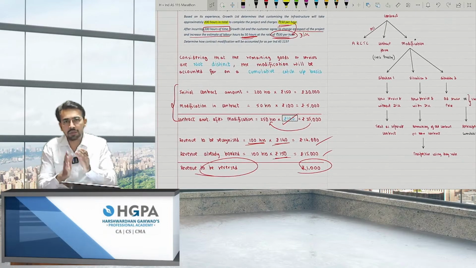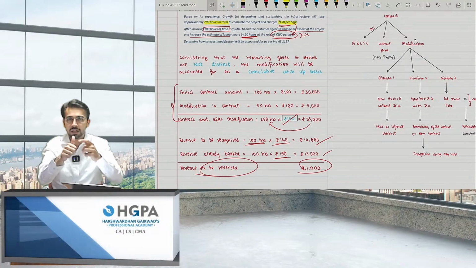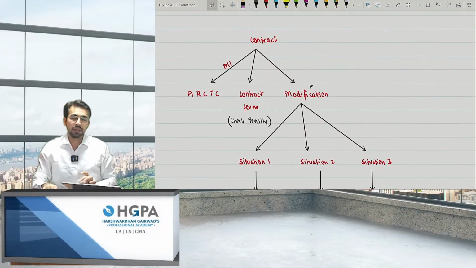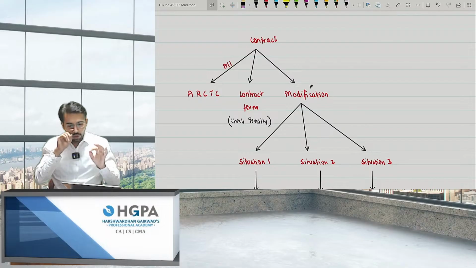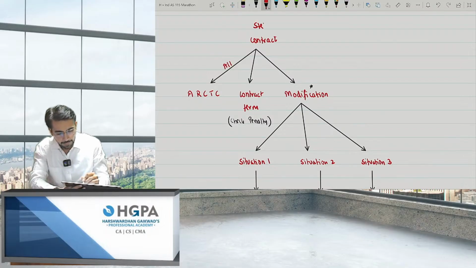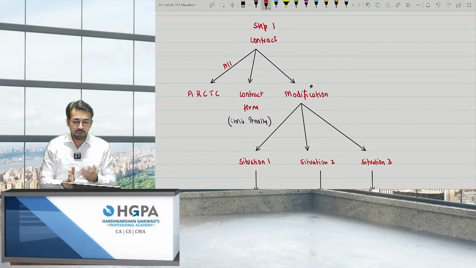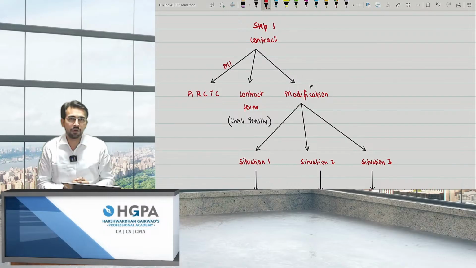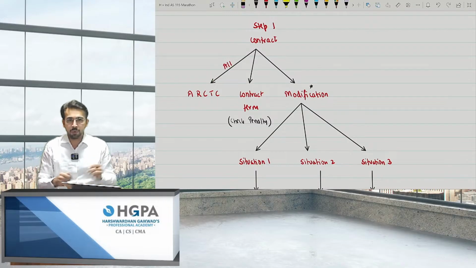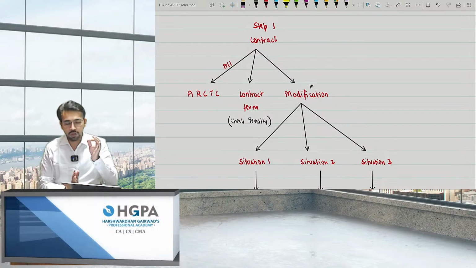Now, we are done with the first part. Of the 5 steps, we are done with the first part, that is C, that is contract, right? So what are the terms? I have given a summary over here. Please pay attention. Contract. If we are checking step 1, we have to check the contract. Now, what is contract? All the conditions must be fulfilled. When I say all, it is ARCTC: Approval, rights, commercial substance, terms, and collection. That is, all the 5 points should be done, right?